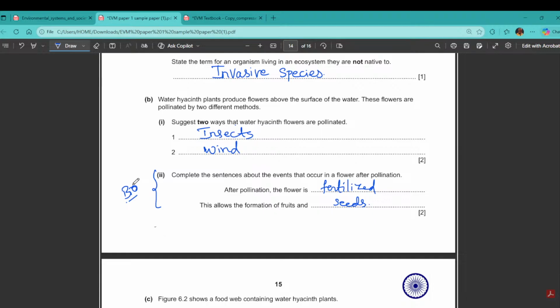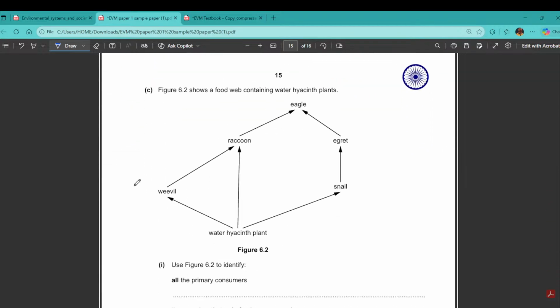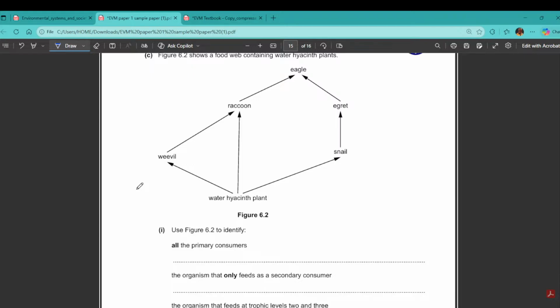Okay, now moving to the next question about a food web. A food web containing this water hyacinth plant, right? So we have a hyacinth plant here. Anything here, so just remember, an aquatic plant is there. We have a weevil here which is consumed by raccoon. Raccoon is consumed by eagle. Here the plant is also consumed by snail. Okay, egret, and then again eagle here.